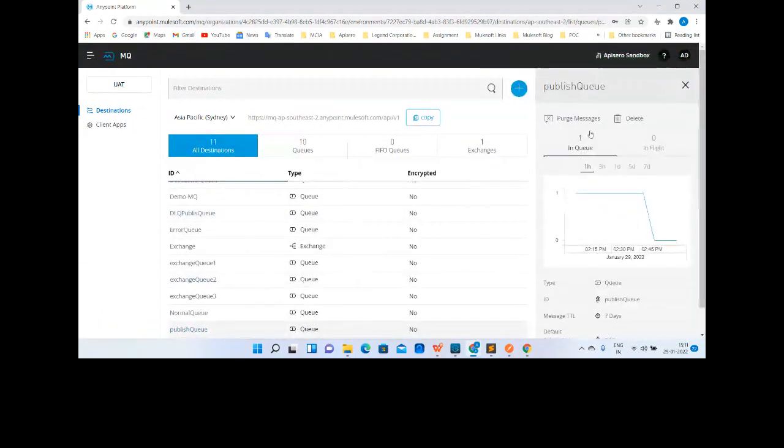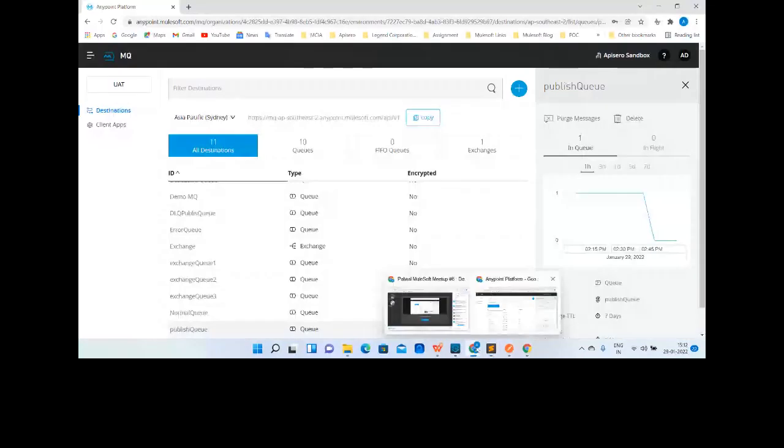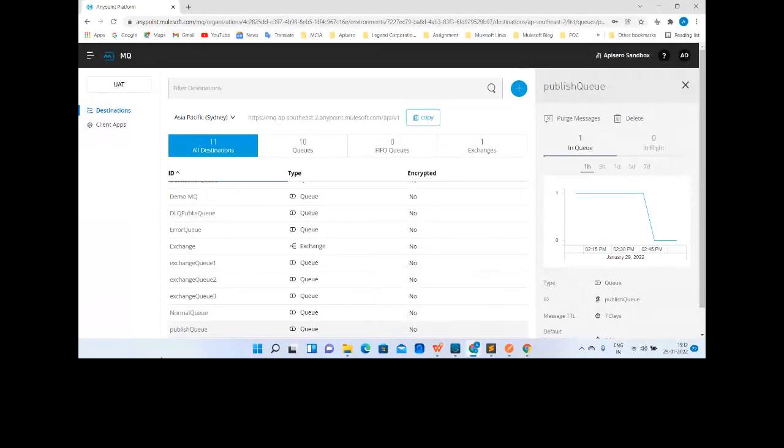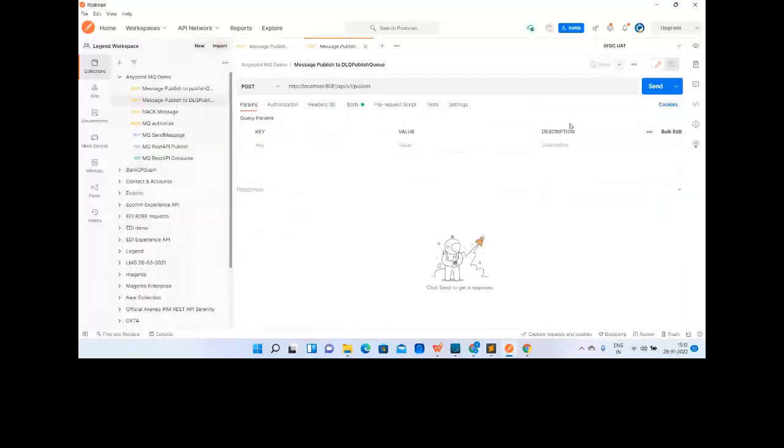Yeah, there is one message in the queue now. So guys, just notice this time the message is in queue status, it is not in in-flight status, right? Because there is no operation which is listening to it. Through the consumer, we are explicitly going to tell the consume operation, please go and get the message. So that's why it is not in in-flight. No one is looking for this message as of now. We are going to tell explicitly through the Postman external service to consume that message.